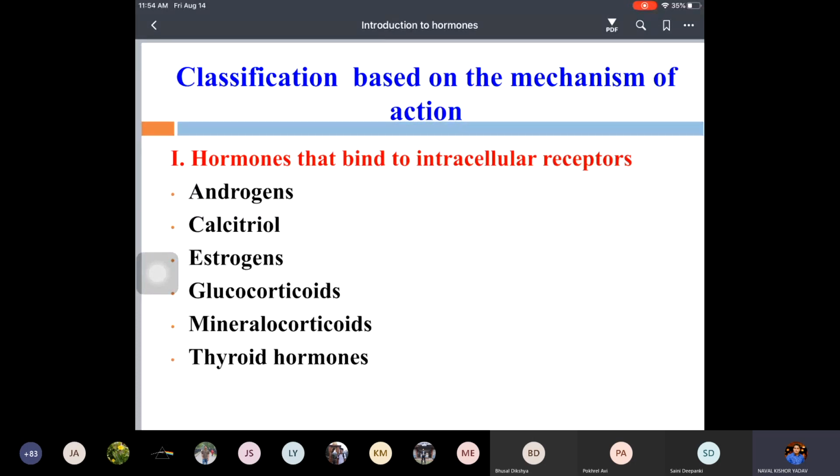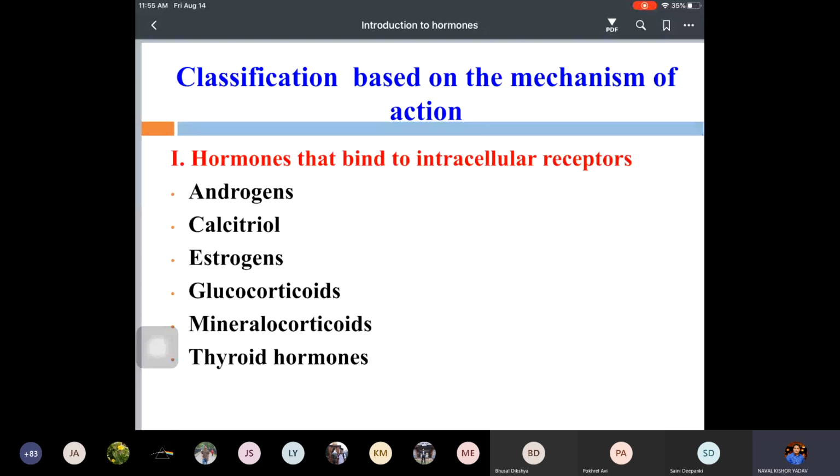So there are two groups that we'll discuss later on. In the first group, the hormones act on intracellular receptors. This intracellular receptor might be cytosolic or nuclear. It is either present in the cytosol or in the nucleus. The hormone will go and bind to either the cytosolic or the nuclear receptors, based on the type of hormone.